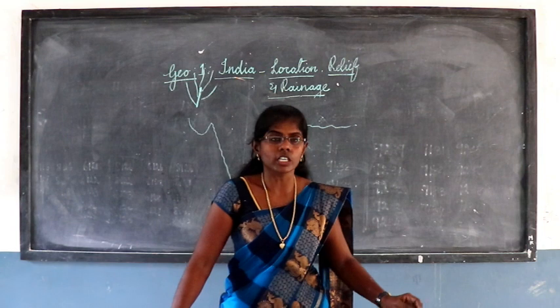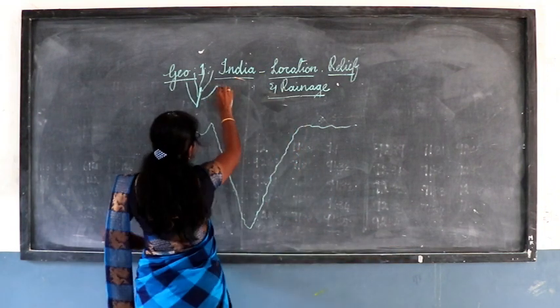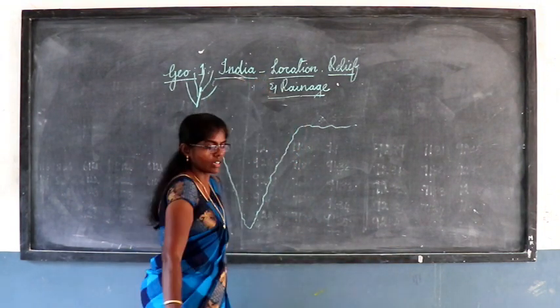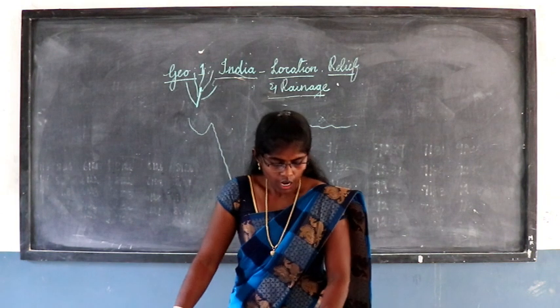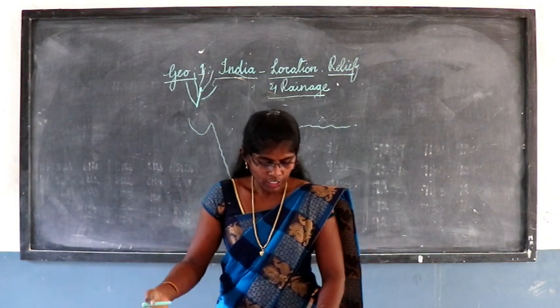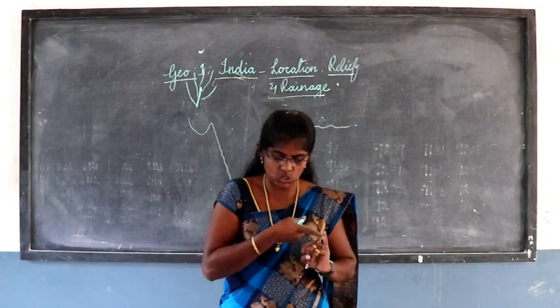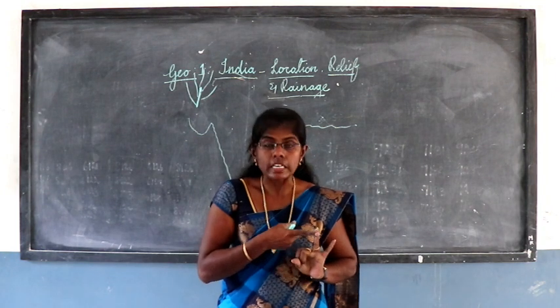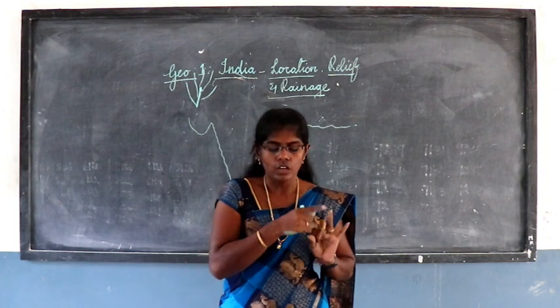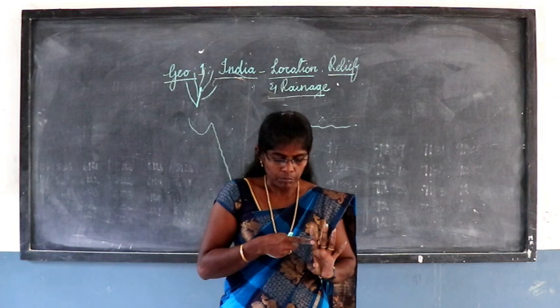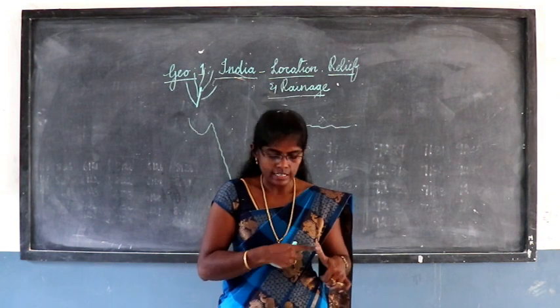It runs through Jammu and Kashmir. This river you can see also reaches and flows in Jammu and Kashmir. Some of the major tributaries we can see: one is Jhelum and Chenab, which is the largest tributary of the Indus, and Ravi, Beas, and the last one is Satluj.